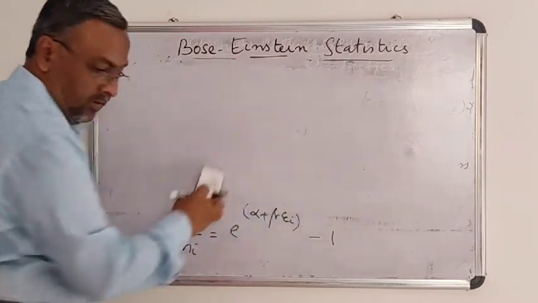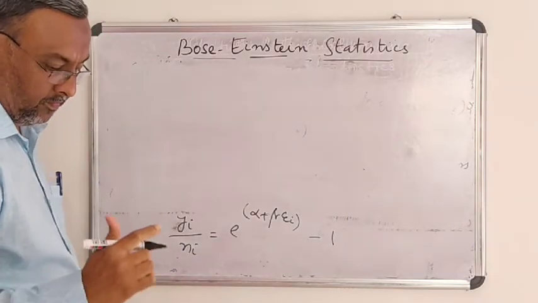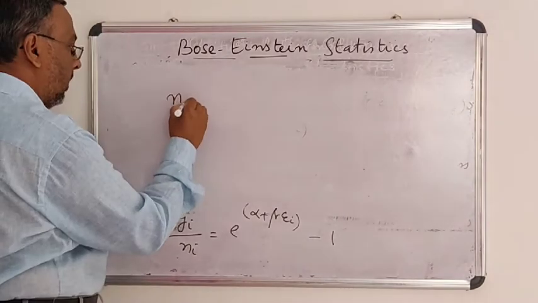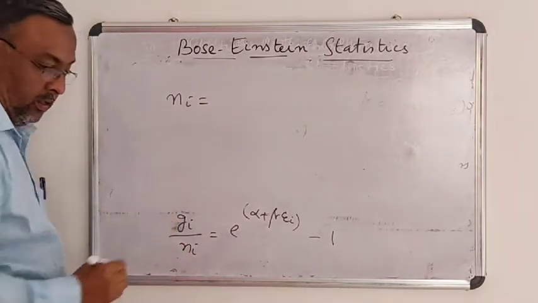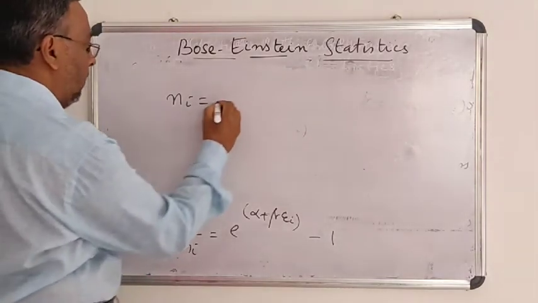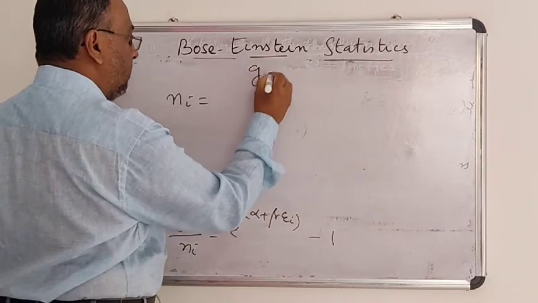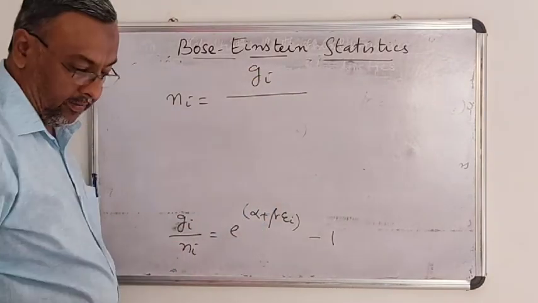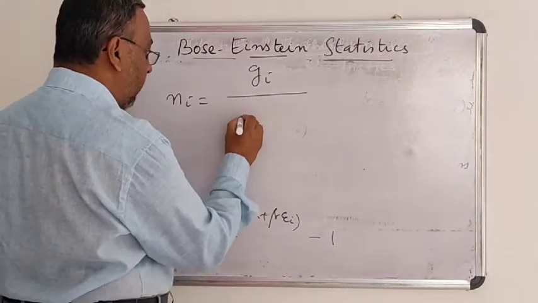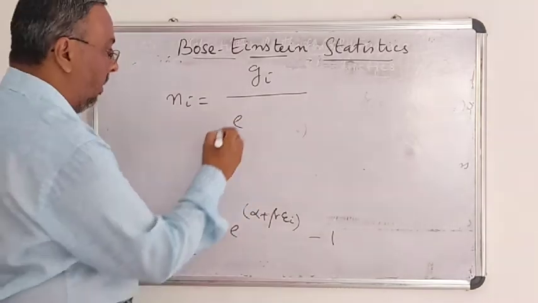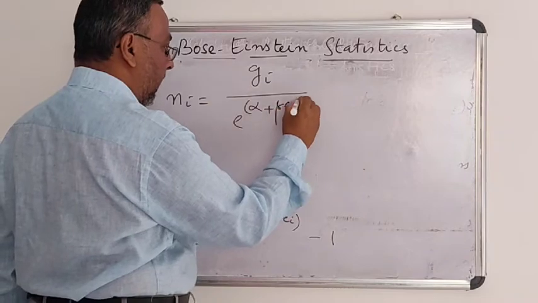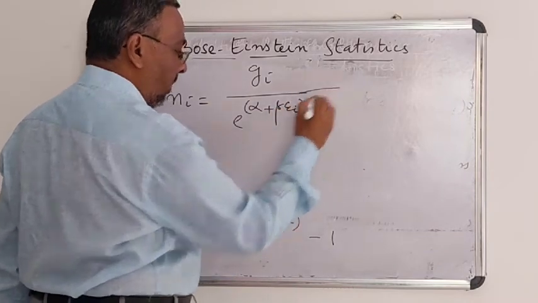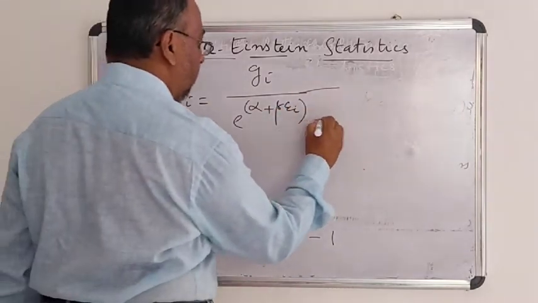Or I can simplify and write this expression as Ni is equal to Gi divided by e power alpha plus beta ei minus 1.